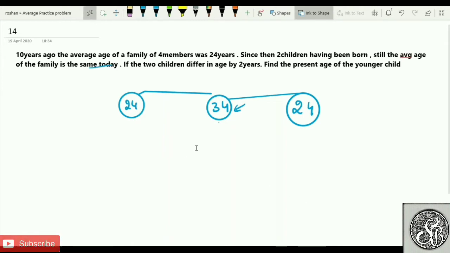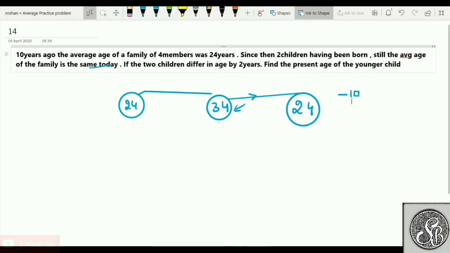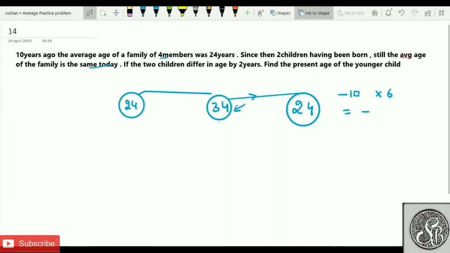No problem. So if I do this calculation here, can I say that from this point there is a decrease in the average? And how much decrease in the average happened, my friend? 10. I hope you can understand. There's a decrease in average of 10 here. How many members were there in the beginning? There were 4 members. How many more members joined the group? Means how many more children were born? 2. So total members is 6. So can I say that ultimately on the total, there is a dip of 60.